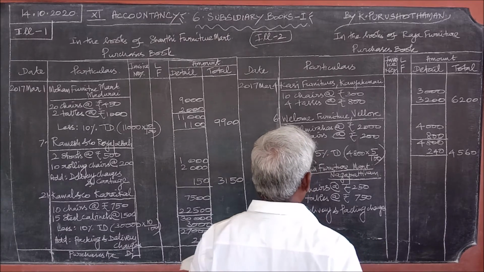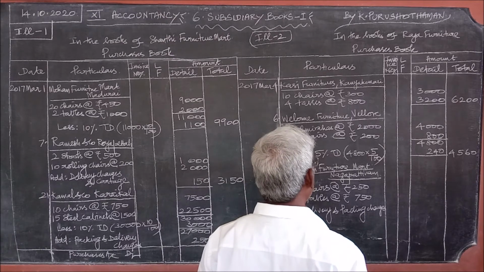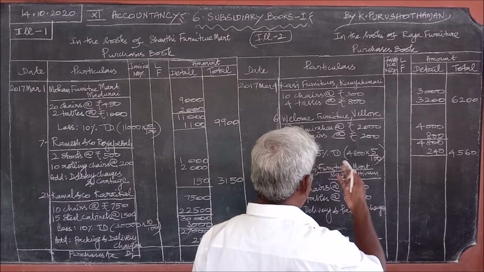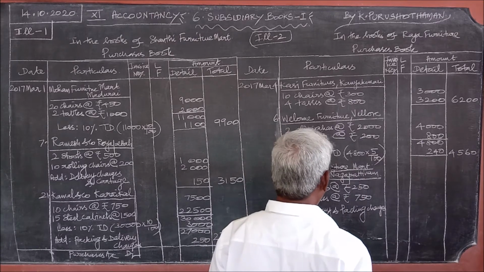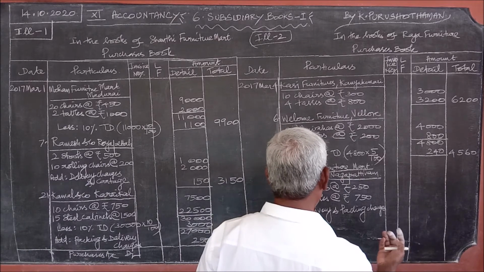Add delivery and packing charges because it will increase the cost. It will increase the payment what you should make. Discount we can give, reducing the amount. Therefore we can less. Delivery packing charges, when we pay, we should add that to the actual cost.